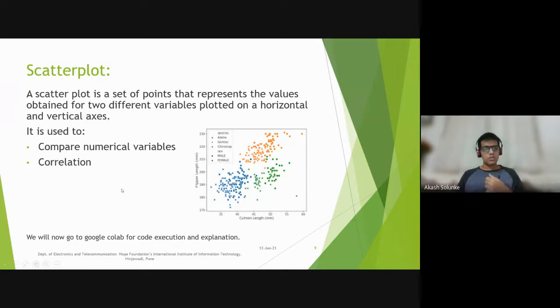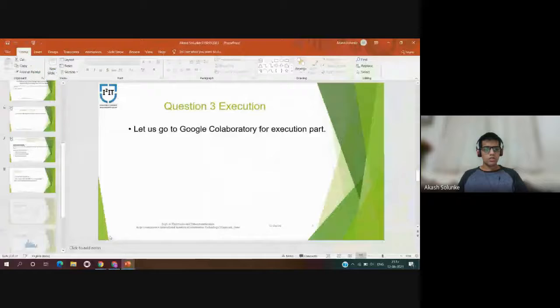It is used to compare numerical variables and shows how two variables are correlated with each other. These are the markers for each data point available in the table. Now we will go to Google Colab for the code execution and explanation for the scatter plot.